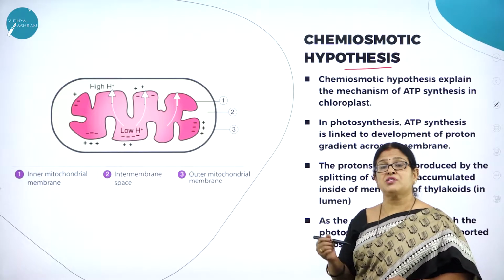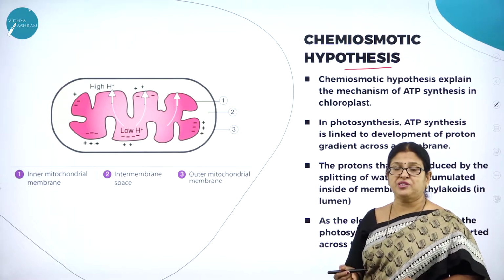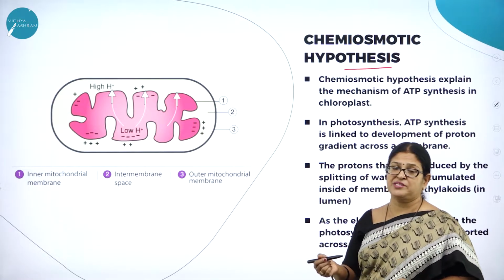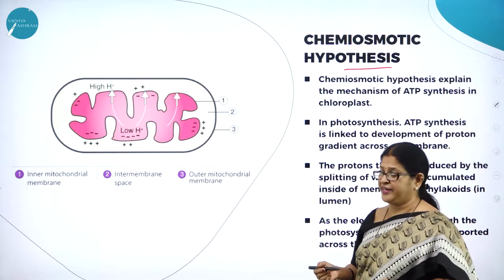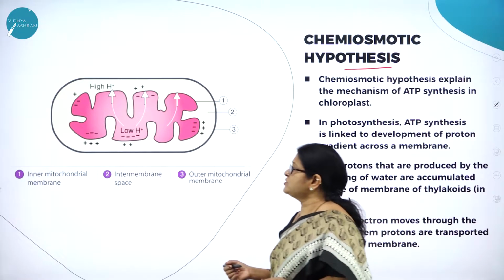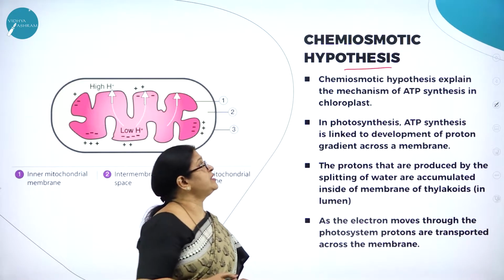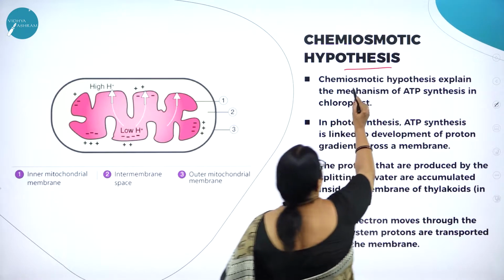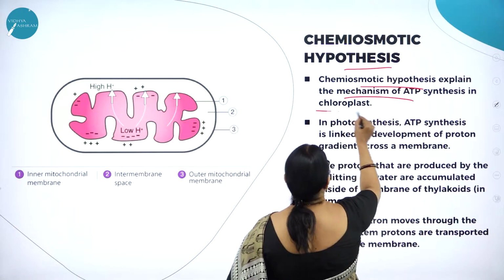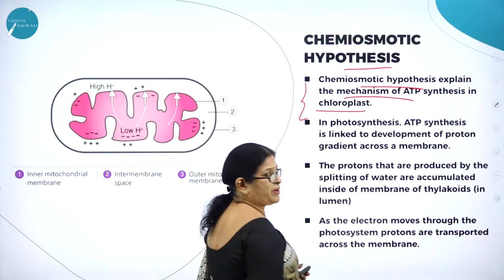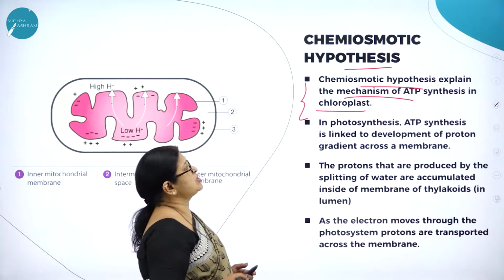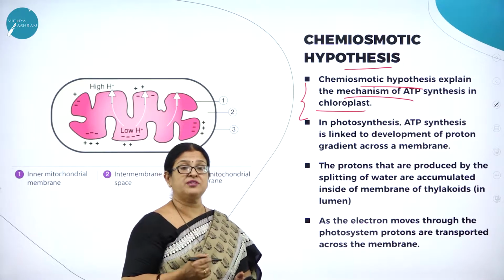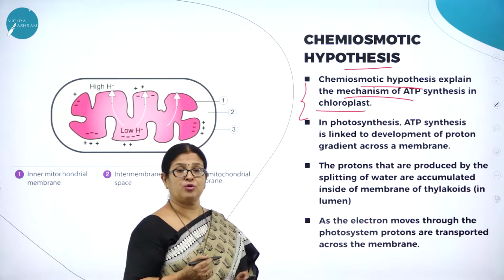What is the chemiosmotic hypothesis? Hypothesis means it's an assumption. Osmotic means that which takes place against the concentration gradient. Now let us understand what this chemiosmotic hypothesis is. The chemiosmotic hypothesis explains the mechanism of ATP synthesis in the chloroplast.